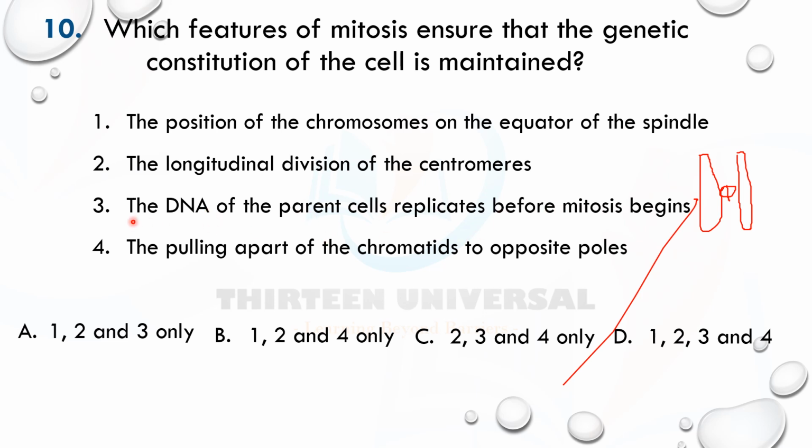Number 3 says the DNA of the parent cell replicates before mitosis. Yes, the DNA replicates. Semi-conservative replication of DNA occurs, making sure that the exact genes in the parent DNA molecule are copied in the daughter DNA molecules. So 3 is correct. Number 4 says pulling apart of chromatids to opposite poles. Yes, this happens at anaphase. The 2 chromatids must be pulled apart to the opposite poles, so that each pole will form a new daughter cell, and because they are pulled apart, each daughter cell will have exactly the same chromatids as the other one. So 2, 3, 4 is the answer.